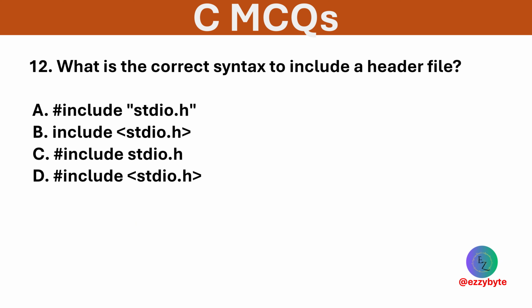Options are given below. Option D is the correct way to include standard system header files in C. The #include directive tells the compiler to include the content of the header file. Angle brackets are used for standard library headers, while double quotes are used for user-defined headers.